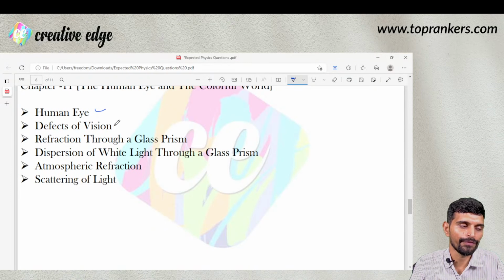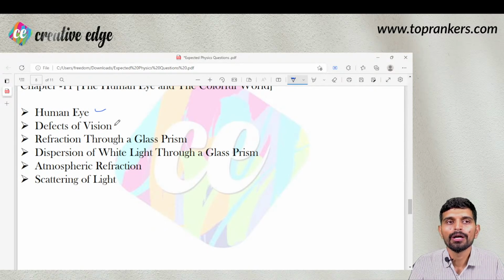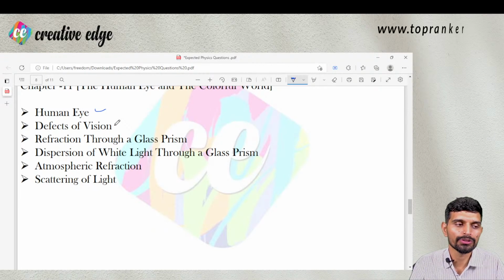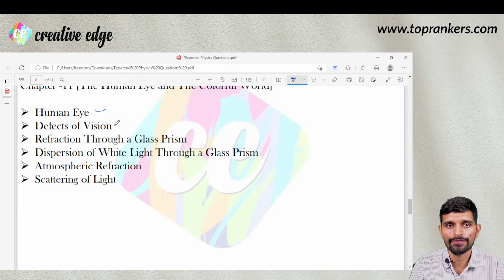Then defects of vision, majorly 3: myopia, hypermetropia, presbyopia, right? Then these are the 3 defects. How can these defects be removed? Which lens should be used for removal of which defect, right? Then refraction through glass prism, how glass prism